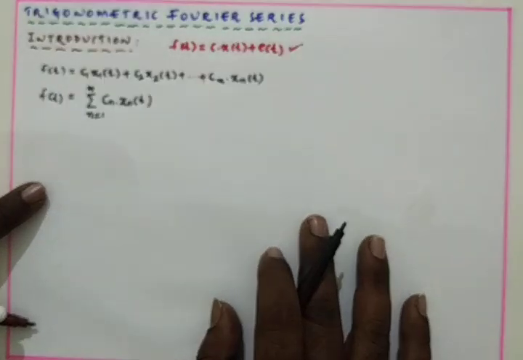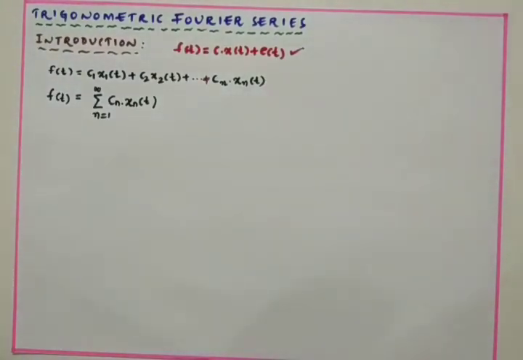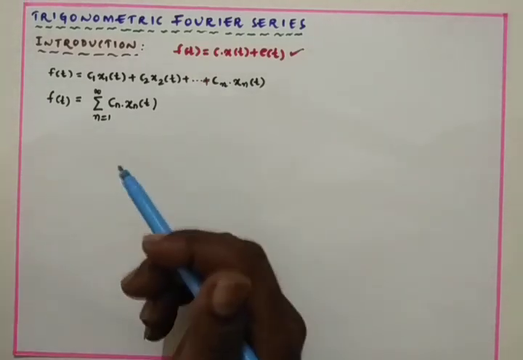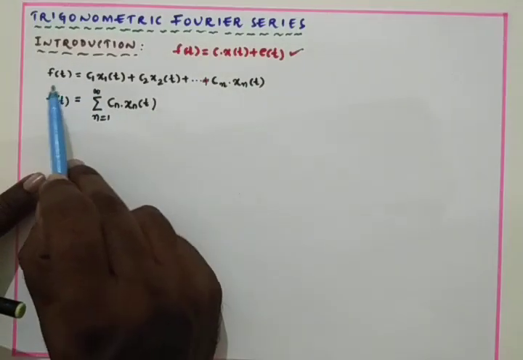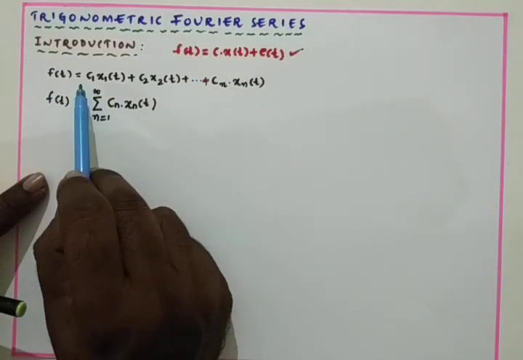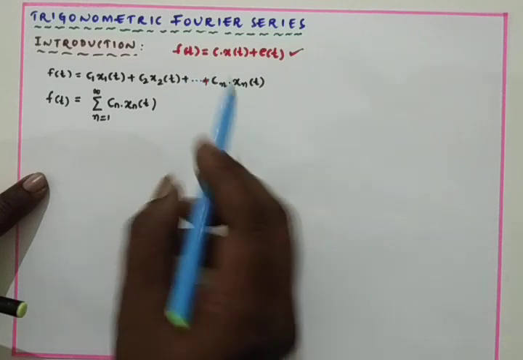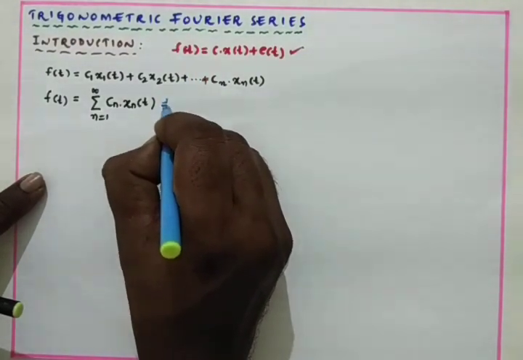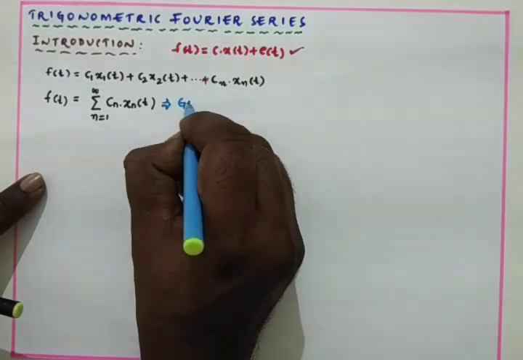This is the representation of the Fourier series. We call this equation the generalized Fourier series. That means, if we expand this expression, it is in the form of a series, so this is nothing but a generalized Fourier series.